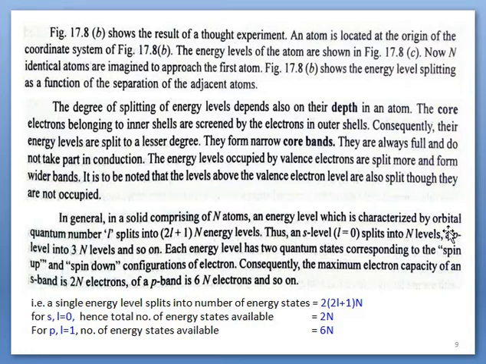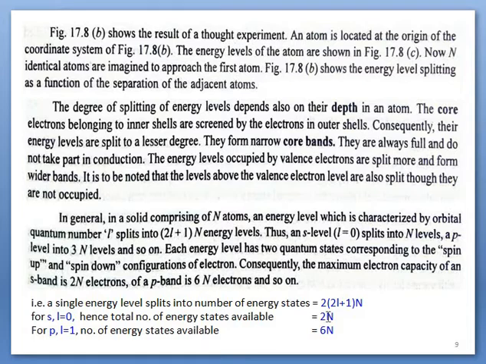In other words, we know that a single energy level is made of 2 states. Talking about the s subshell, for which L is equal to 0, we have the total states. We have seen that there are N energy levels due to interaction of N s atomic orbitals.